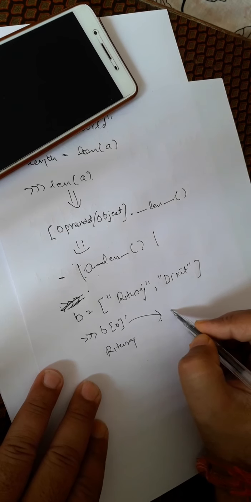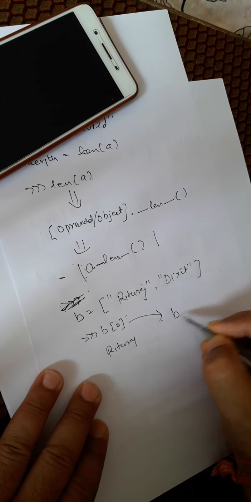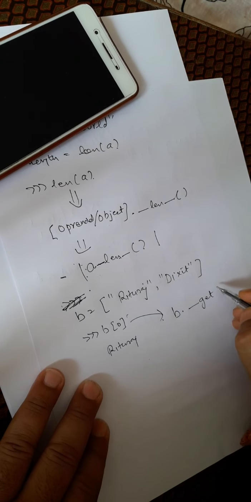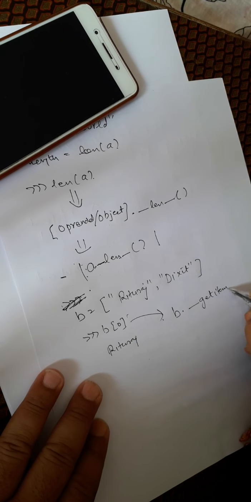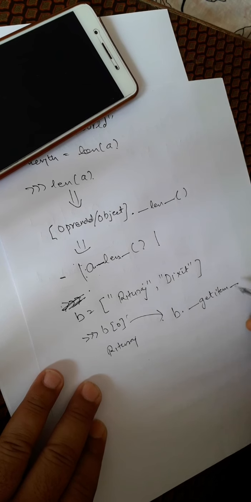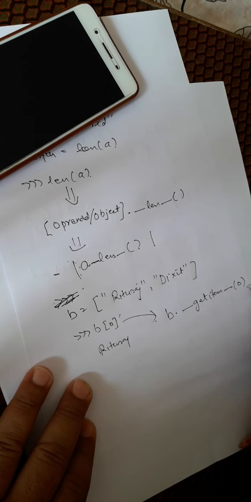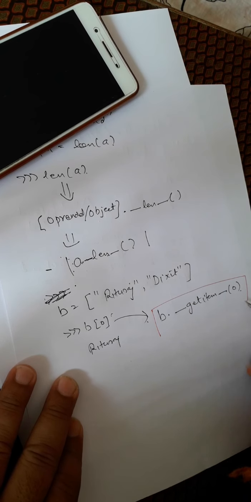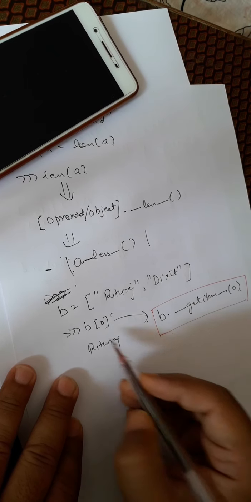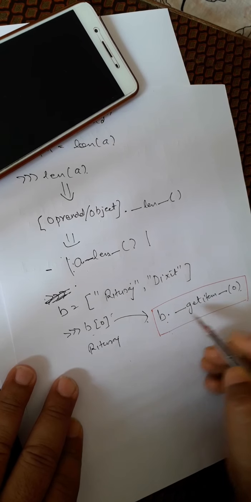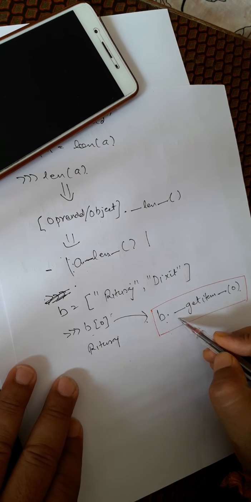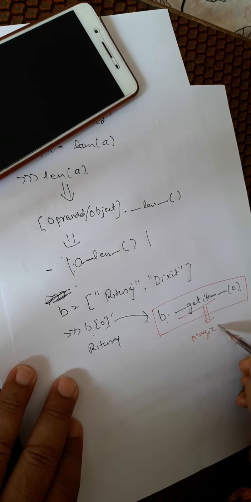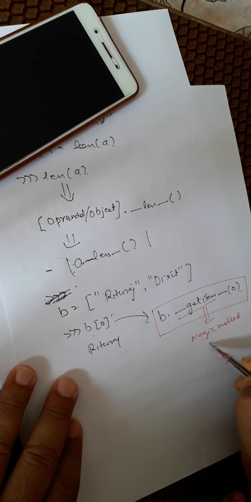In the background a call is made like this: b dot get item zero, right? This is the call to this method, which is known as a magic method.